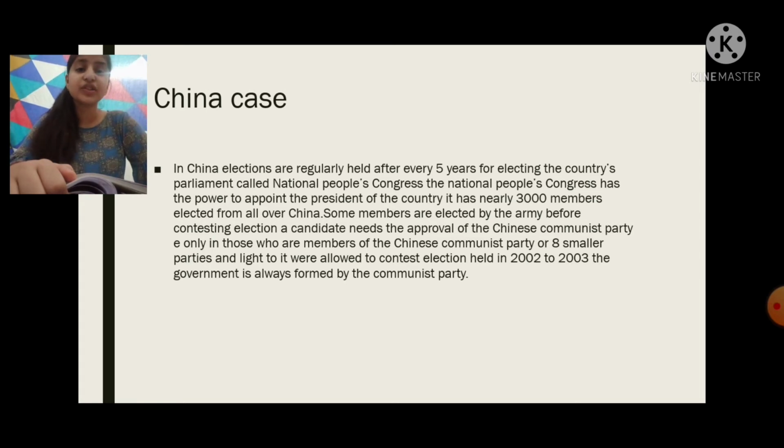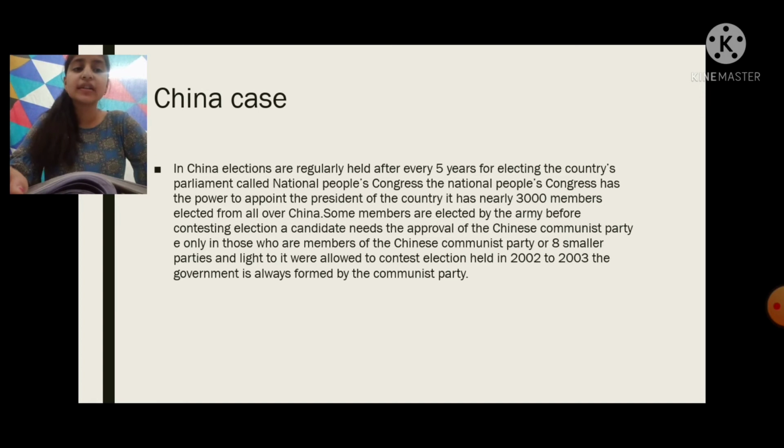So, the Chinese Communist Party is the party that has been winning for many years in China. It's not a monarchy nor a dictatorship, but it's not a democracy also. When people want to vote, they must have the approval of the Chinese Communist Party so that they can vote for their party only.